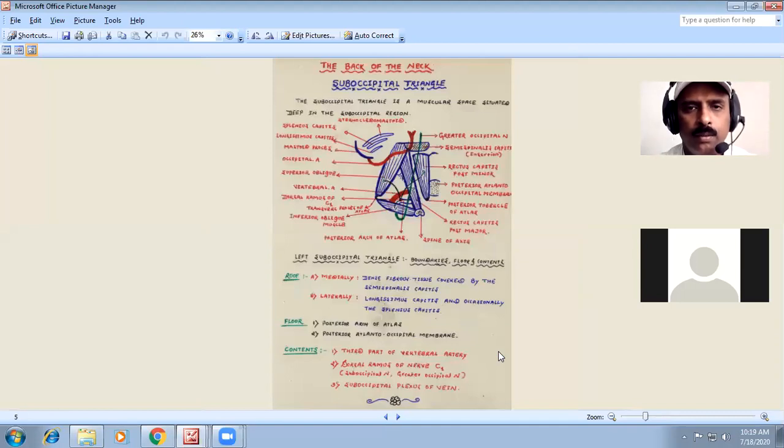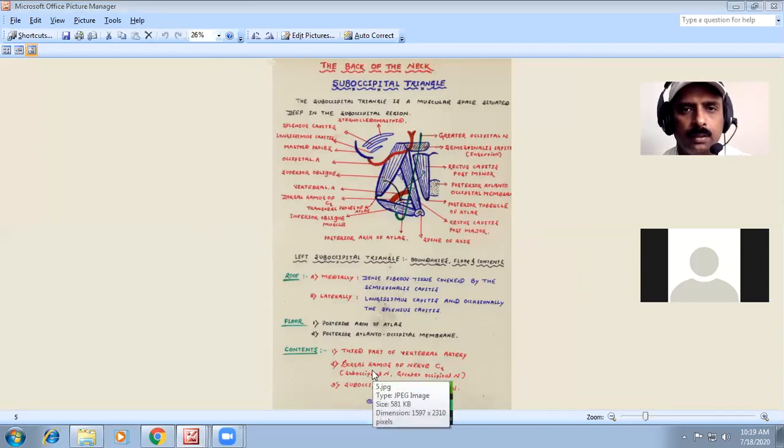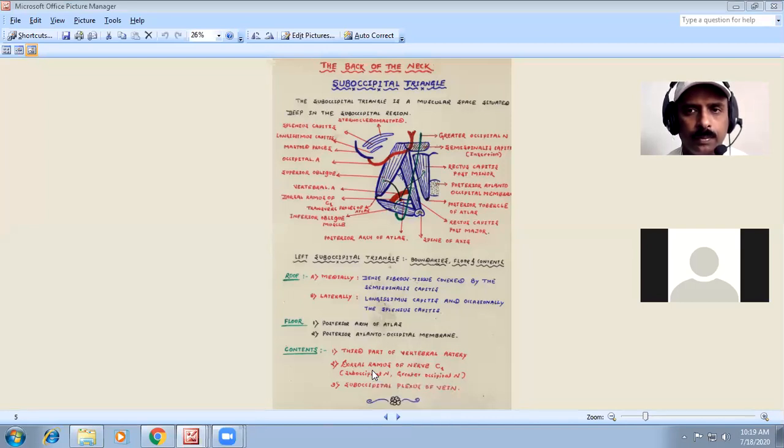Then one more comes, that is the suboccipital triangle. This is the back of the neck. Sometimes you have to remember the region at the back of the neck, which is situated deep in the suboccipital region. So we are going to call it the suboccipital triangle. It is very important to know the boundaries and all the contents. Totally we have the superior medial, superior lateral, and inferior boundaries of the suboccipital triangle.